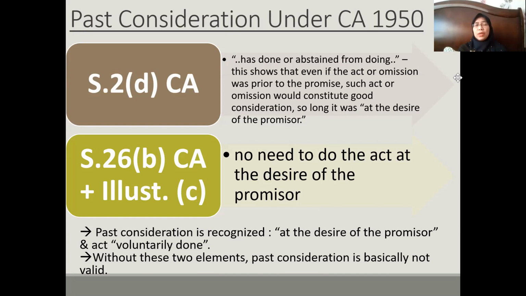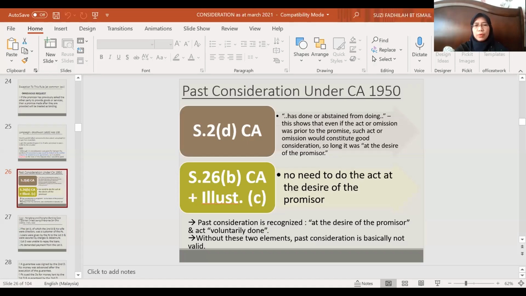So this shows that even if the act or omission was prior to the promise, such act or omission would constitute good consideration, so long as it was at the desire of the promisor. Let's have a look at the actual wording. We go back to Section 2(d). It starts with "at the desire". Desire means that this is what the promisor wants, what the promisor wishes or desires.